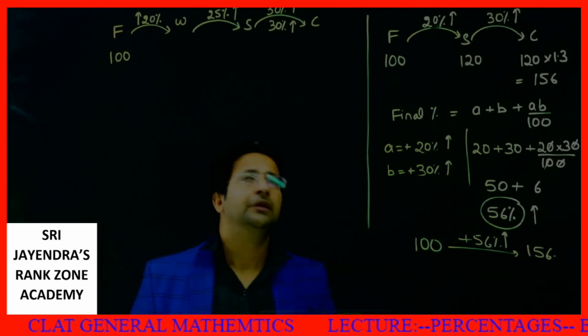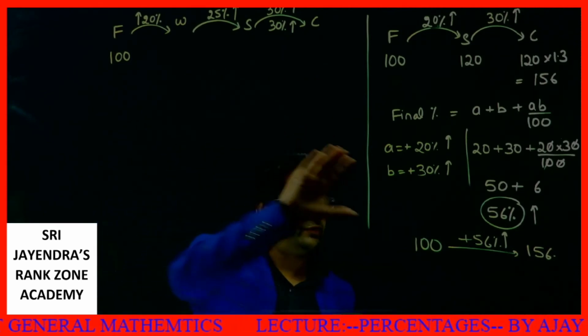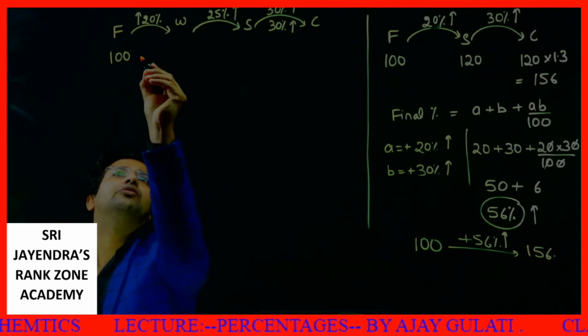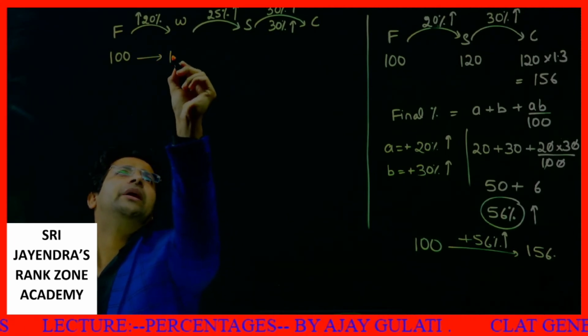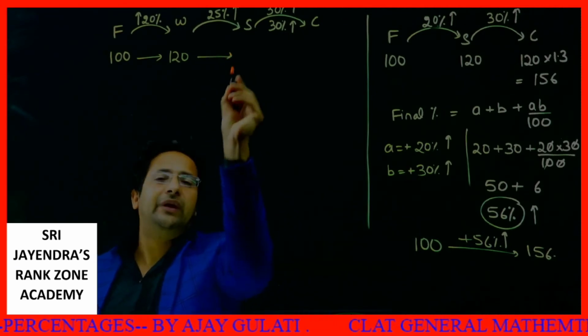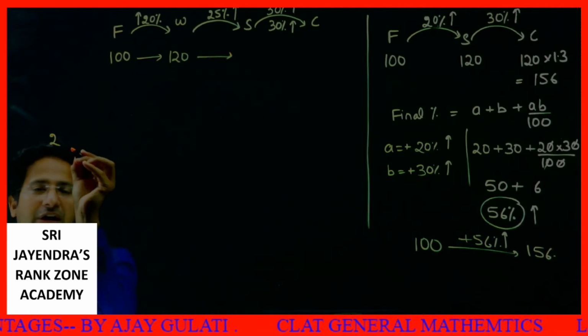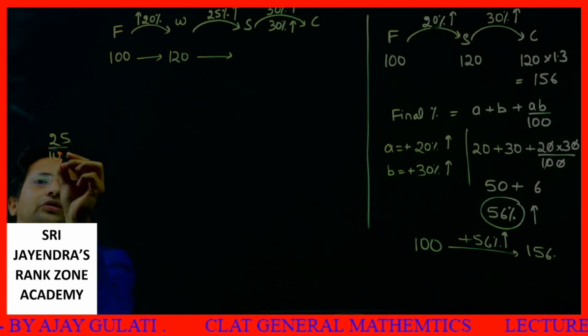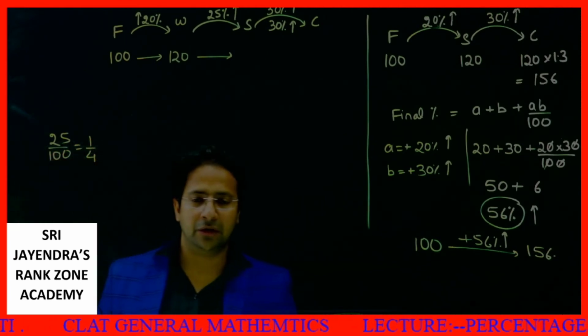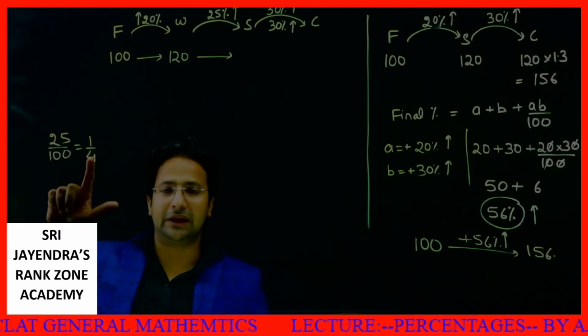This is one way. This thing I'll also do by both the methods. A value 100 increases by 20%. It becomes 120. Another value increases by 25%. Students, what does 25% mean? It means 1/4. This value increases by 1/4.